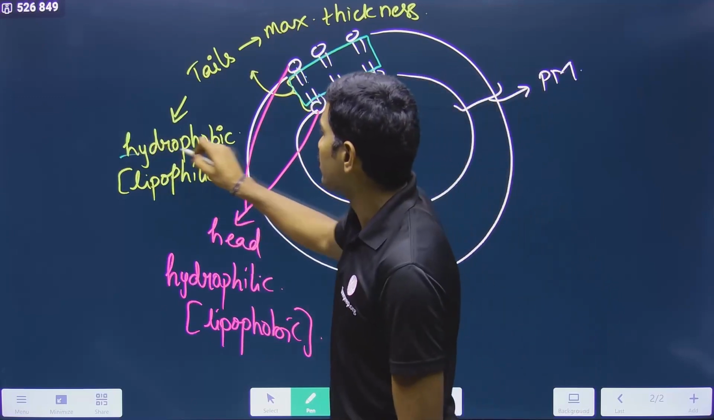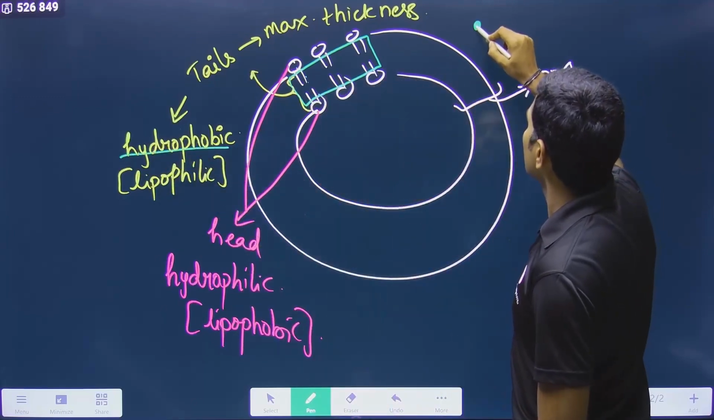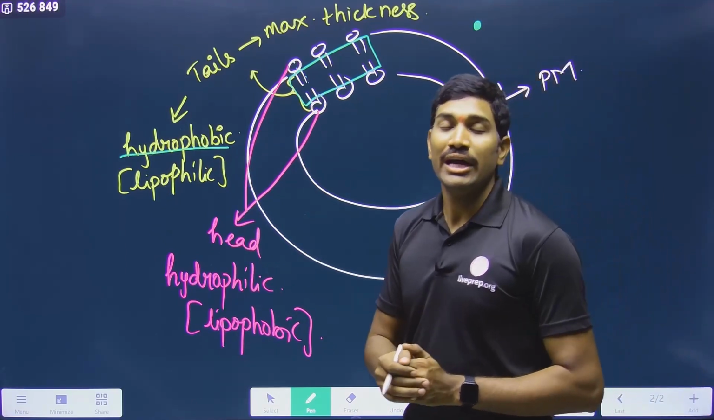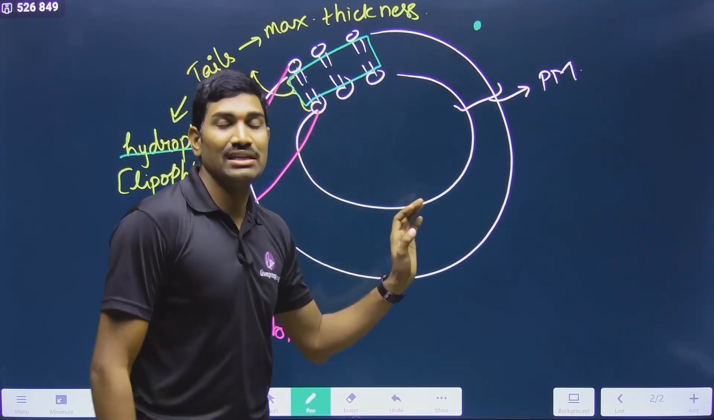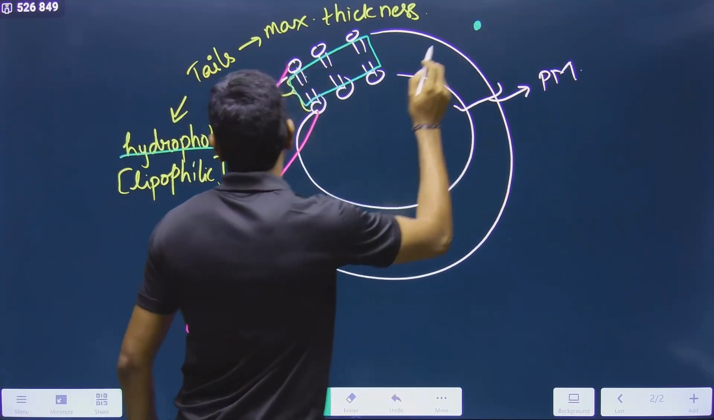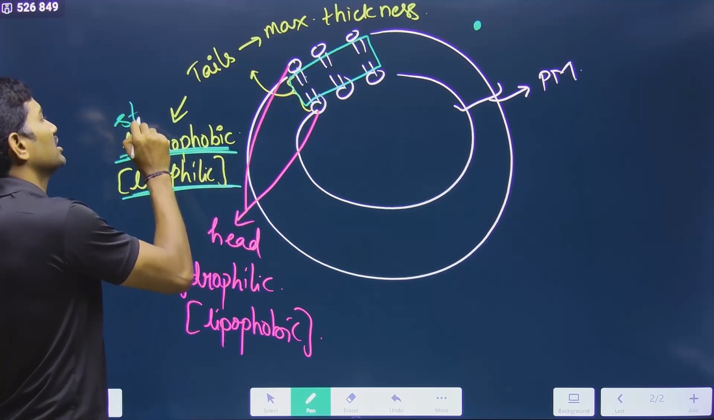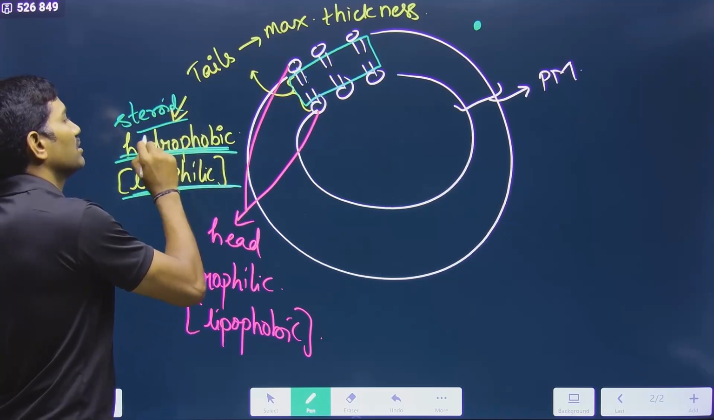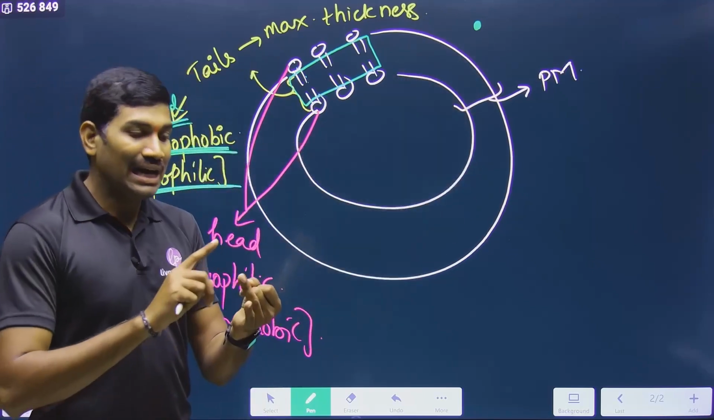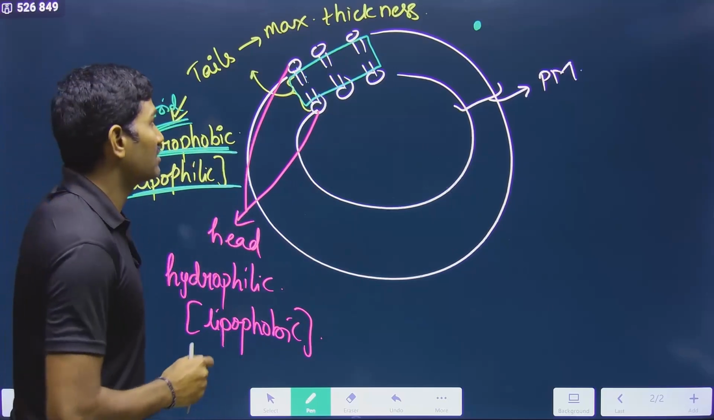So hydrophobic. Now the point is, suppose this is a molecule, and this molecule has to go into the cell. How will it go? And what is the property that will decide how exactly it will go? Please observe this one. If this molecule is a hydrophobic or lipophilic molecule, or simply a steroid molecule, steroids are hydrophobic, right? So if it is a neutral, steroid, hydrophobic or lipophilic molecule, then what happens?